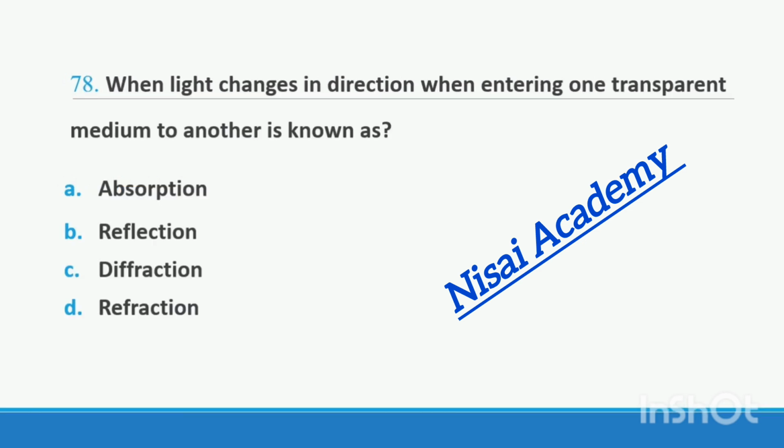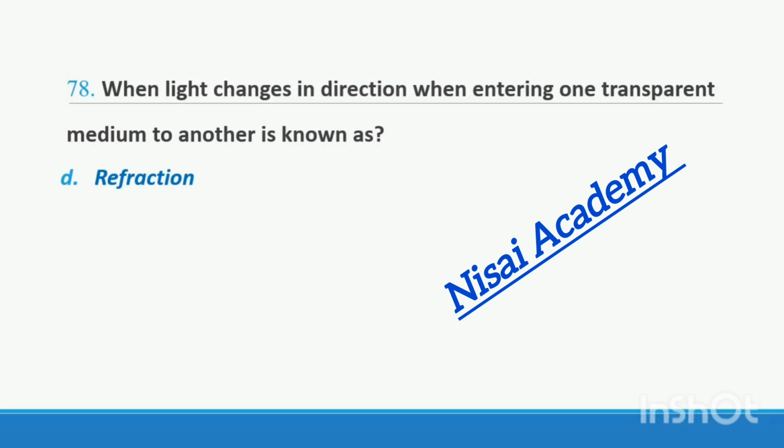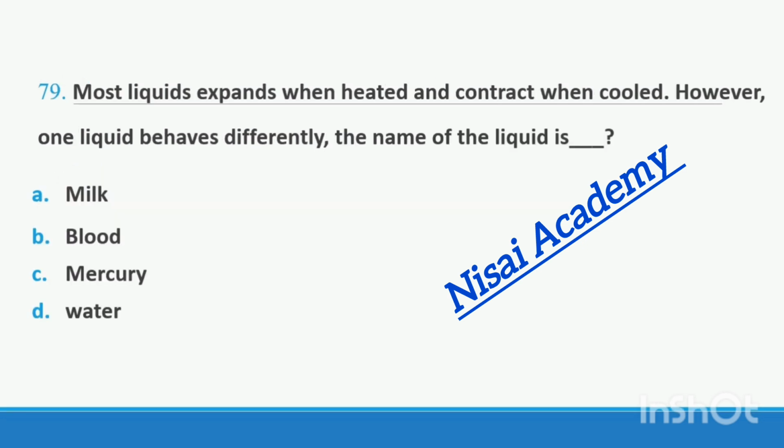When light changes direction when entering from one transparent medium to another, it is known as option A absorption, option B reflection, option C diffraction, option D refraction. When light changes direction when entering from one transparent medium to another, it is known as refraction. Right option D.